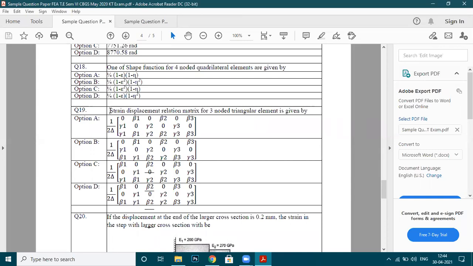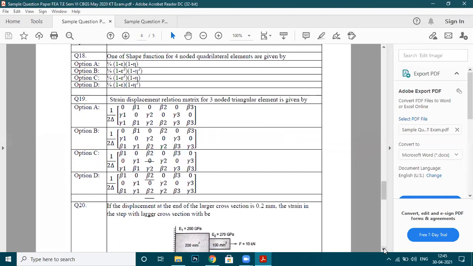Option C. Option C is correct, because for every option you have 1 by 2 delta, but this should start from beta 1. Here beta 1 0, beta 2 0, beta 3 0, 0 gamma 1, 0 gamma 2, 0 gamma 3, gamma 1 beta 1, gamma 2 beta 2, gamma 3 beta 3. So option C is correct. Right.